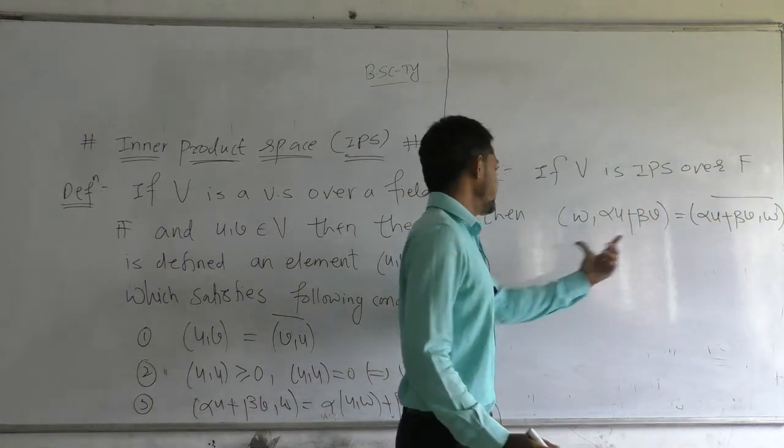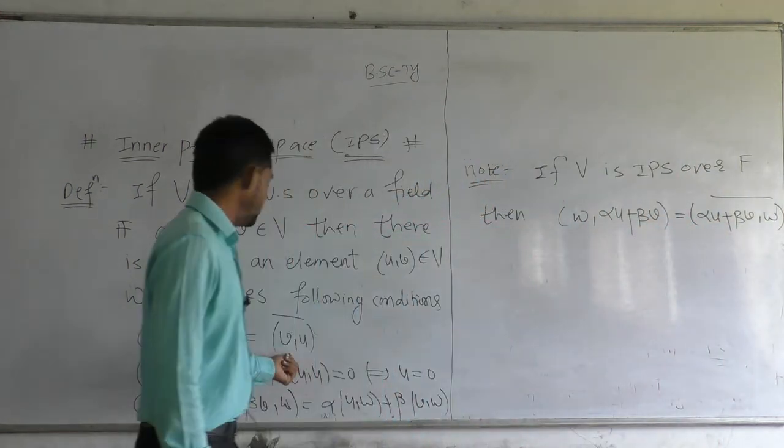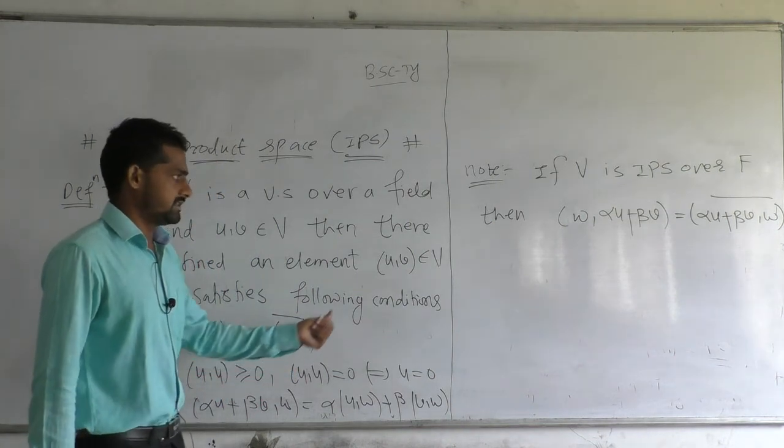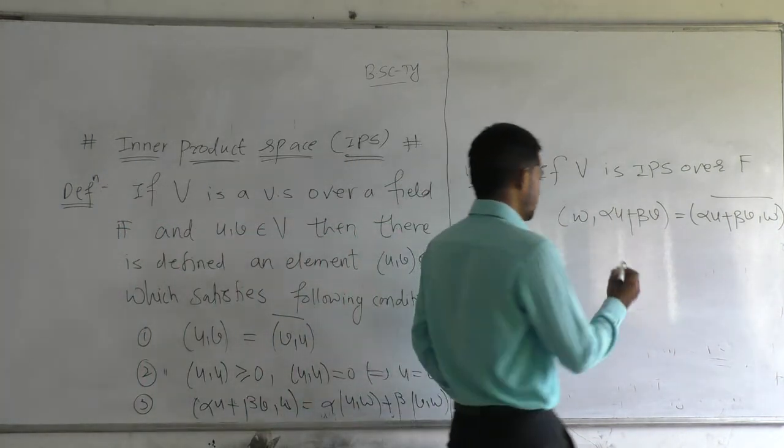So we can write this using point 1 of the inner product space.